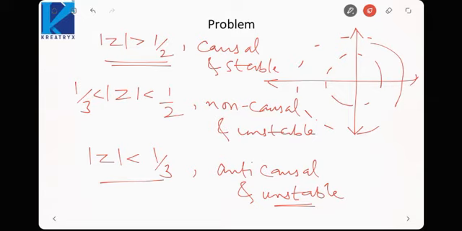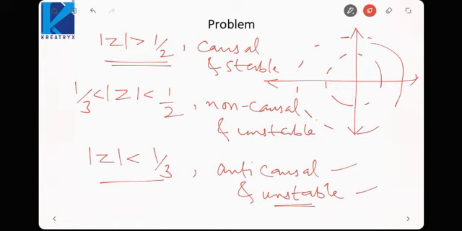Anti-causal means inside the innermost pole. Anti-causal actually means, like, the unit step is a causal signal, it is 0 before 0, and u(-t) is an anti-causal signal because it is 0 after 0. So time reversal of a causal signal yields an anti-causal signal. So this would be anti-causal and unstable. This is how we define the causality and stability of the system based on the ROC in the Z domain and S domain. So we can define causality and stability in time domain as well as in frequency domain.